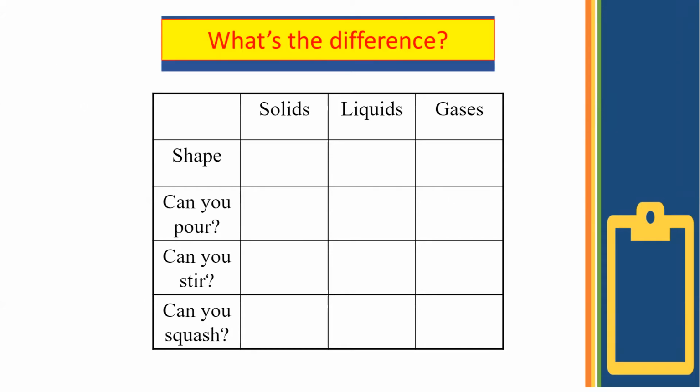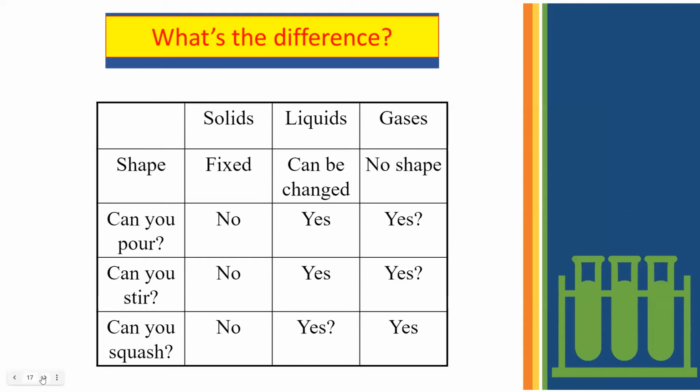Can you pour a gas? Yes or no? Oh, whoa, a lot of no's, a lot of yes. Okay, let's see. Can you stir it? Can you squash? Okay, now we have squish or squash. I don't know the pronunciation, but you got the meaning. Oh, yes or no's. Okay, let's see. Now, all of you have given the answer. Now, please see. Oh, now I could see a lot of emojis, huh?